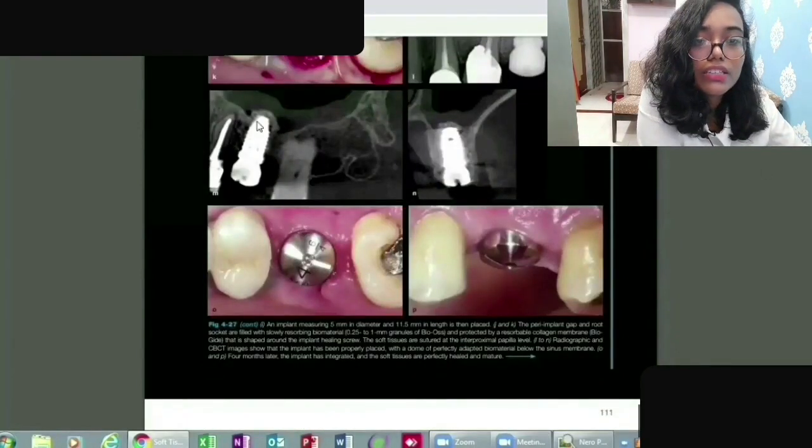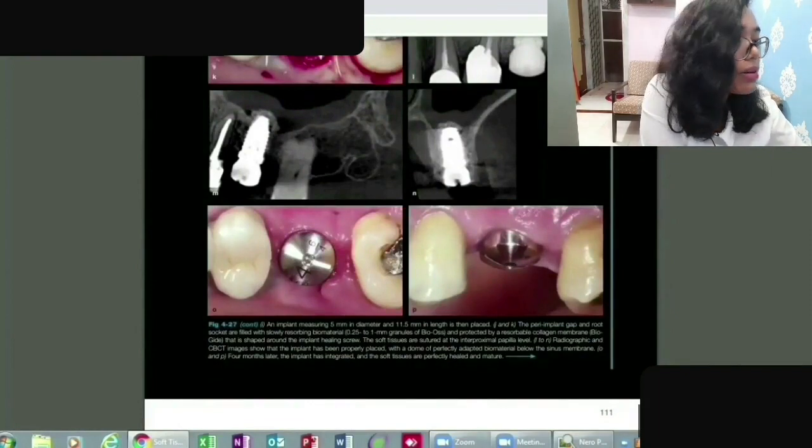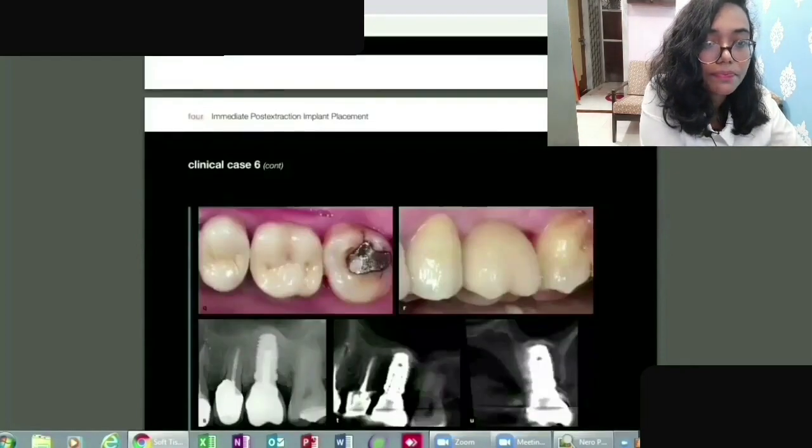And then further in these images, the radiographic image, you can understand properly that the implant has been placed, and how many months the osseointegration process would take.